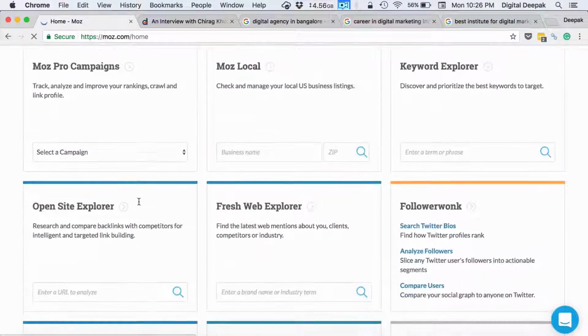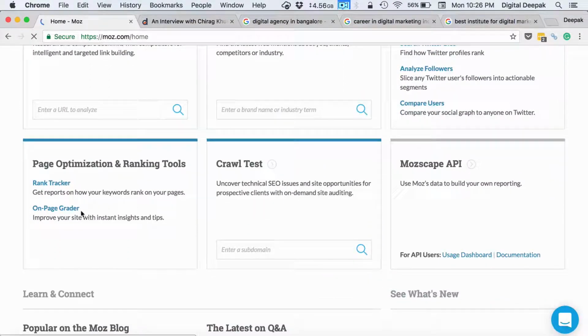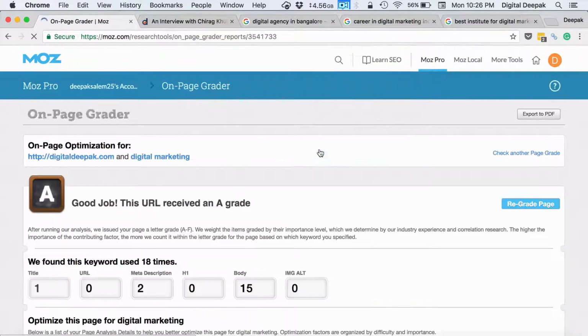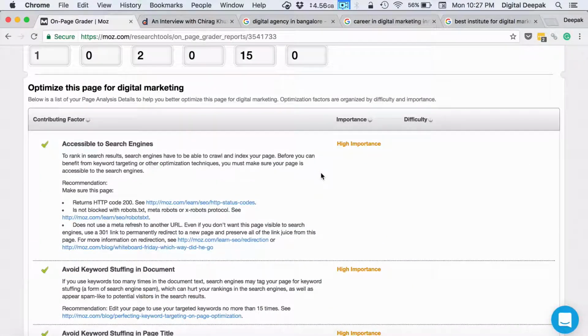So one more option I want to show you is on-page grader. On-page grader basically shows you a report of how well your website is optimized for a particular keyword. So let me check how well digitaldeepak.com is optimized for digital marketing, and if I click on grade on page optimization, then I'm getting an A grade here. So with an A grade, it means that it's well optimized for this particular keyword,